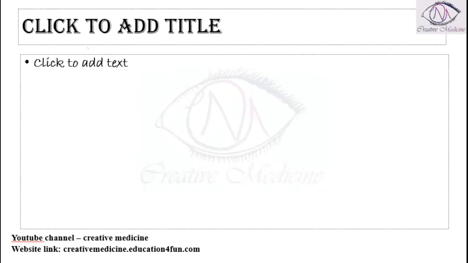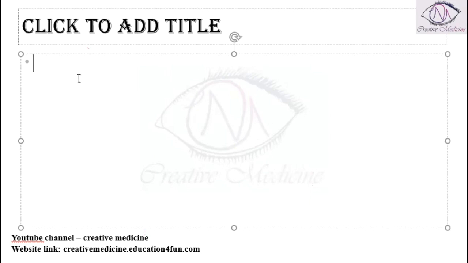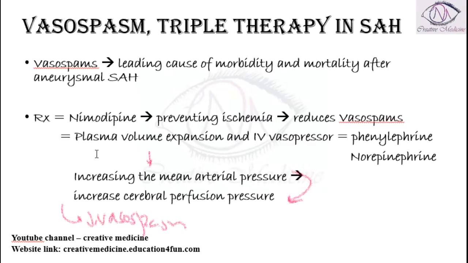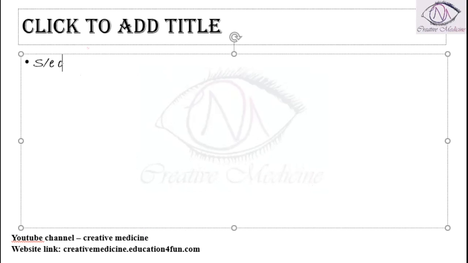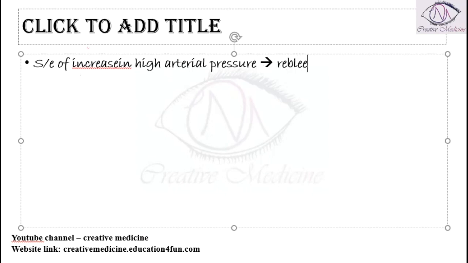One more important thing: we are increasing the mean arterial pressure to a high level. The side effect of increasing the arterial pressure is that it will promote rebleeding from unprotected aneurysms.